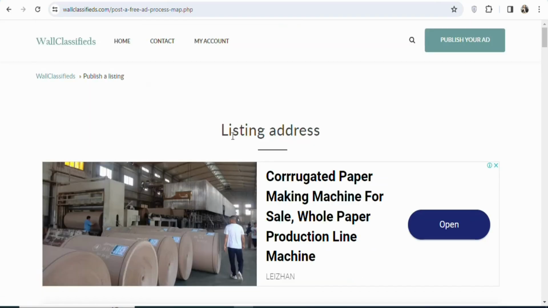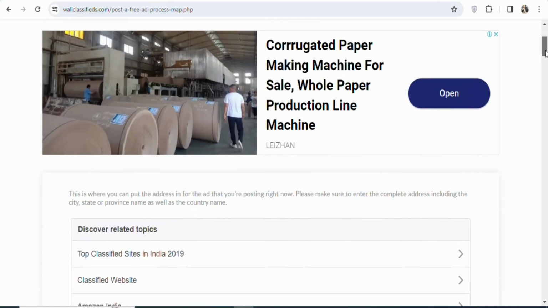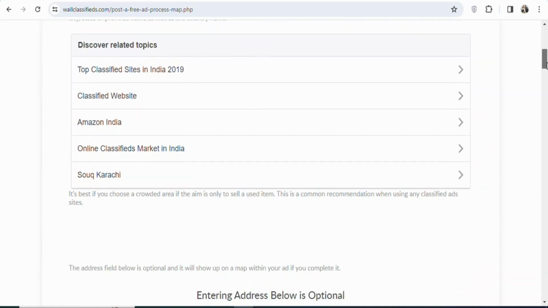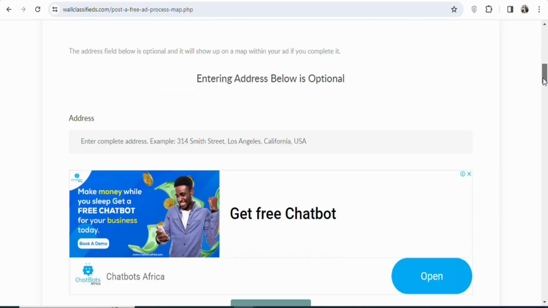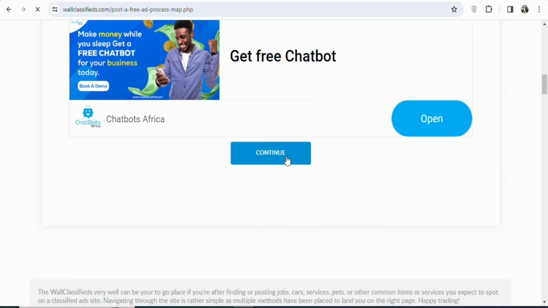Once you click on continue, you can see listing address. So you have to paste your address here, but in this case, we are not going to enter any address, so just leave it. You can see entering address below is optional, so we are not going to enter any address. Once that is done, you are going to click on continue.